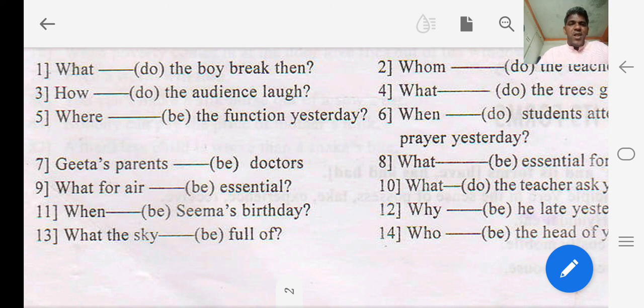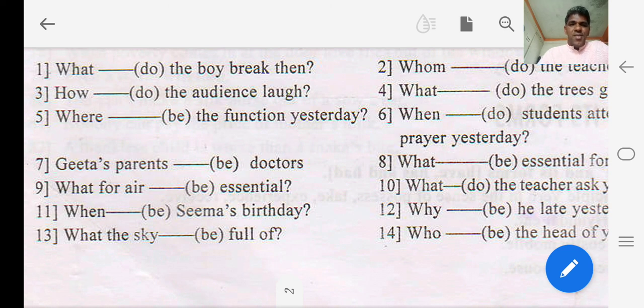And it becomes Geeta's parents are doctors. Similarly, in the next example, that is number 9, what for air ___ essential. So here the sentence is in present tense, and the subject is air, which is third person singular subject, and that is why the form that we should use is. That is why it becomes what for air is essential.